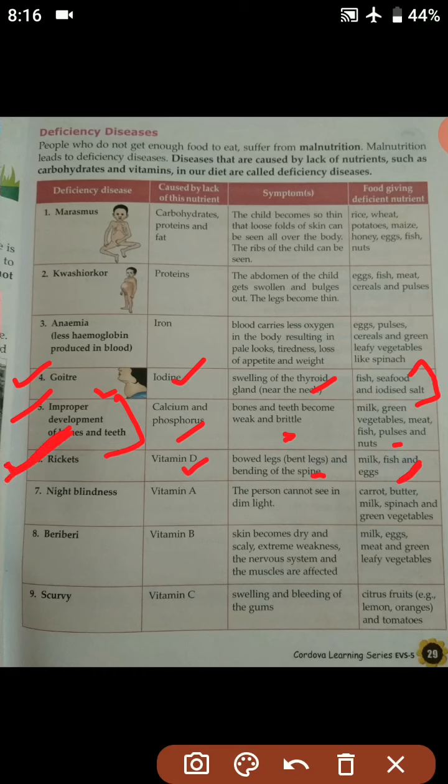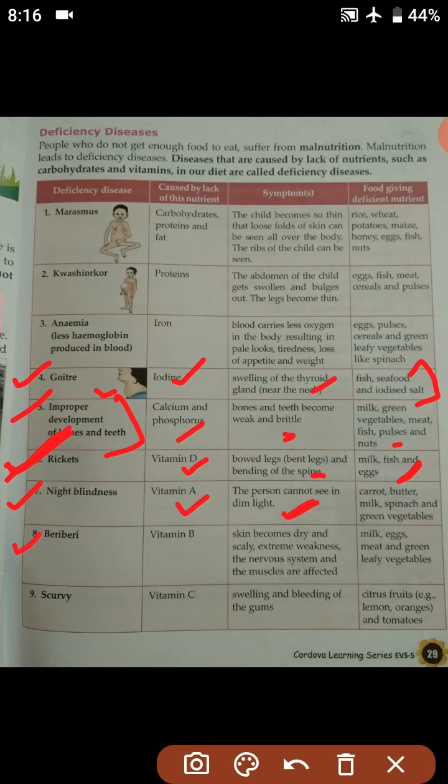So students, seventh is night blindness, which is caused due to the lack of vitamin A in the diet, and the person cannot see in dim light. Okay, a person showing symptoms like he or she cannot see in the dim light. So next, the foods giving the deficient nutrient will be carrot, butter, milk, spinach and green vegetables. So students, a person suffering from night blindness should take enough amount of carrot, butter, milk, spinach and green vegetables.